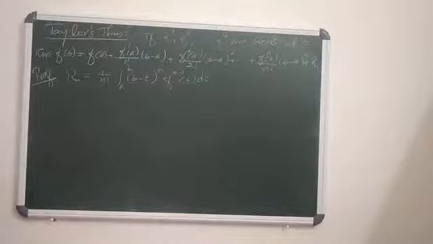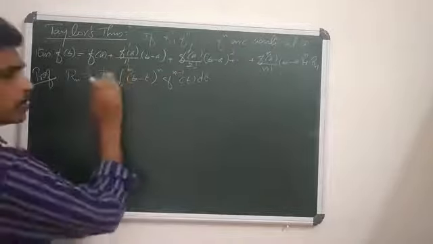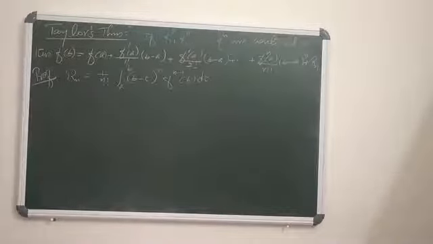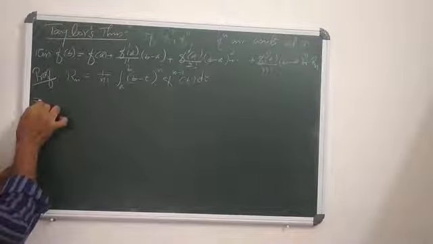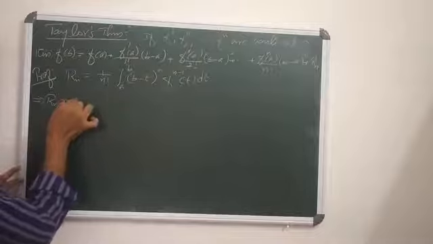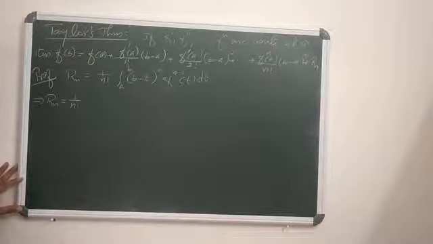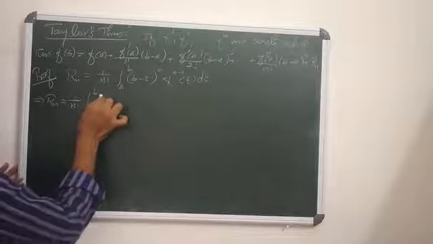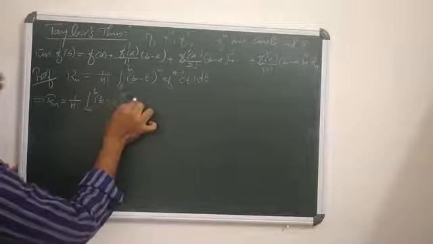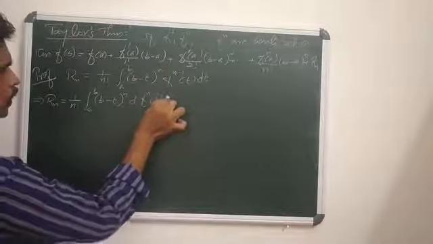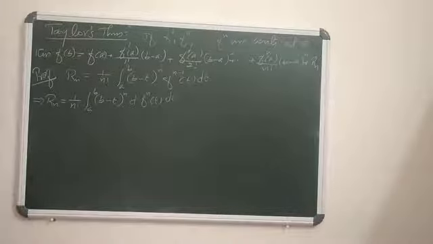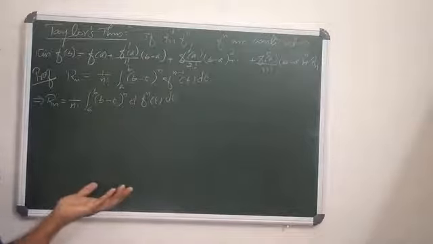So to prove this result, now let us start from this remainder. What is Rn? Rn is given, which is 1 by n factorial into integral a to b, b minus t all power n, f n minus 1 t dt. That means Rn equals 1 by n factorial into integral a to b, b minus t all power n into derivative of f n t dt. Okay, f n minus 1 t means derivative of f n t. Agreed? Okay.